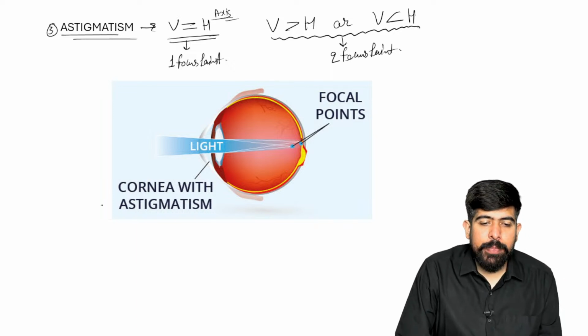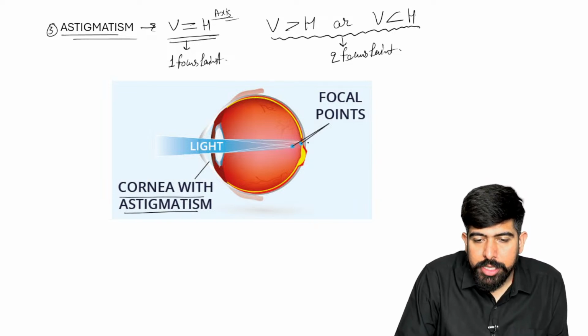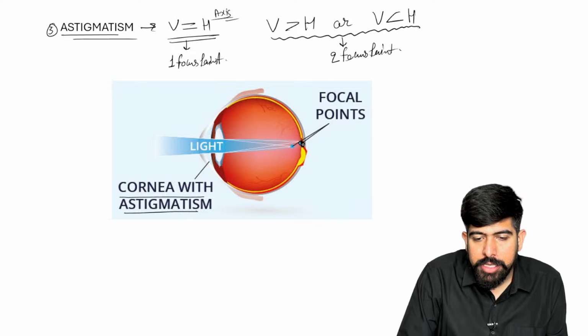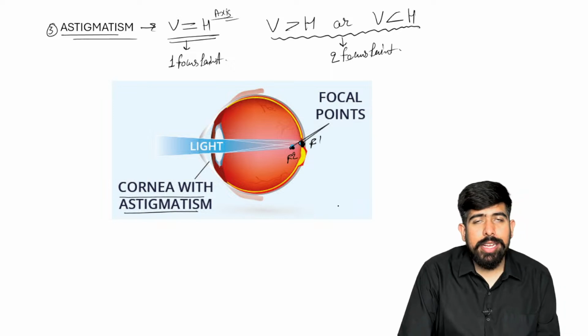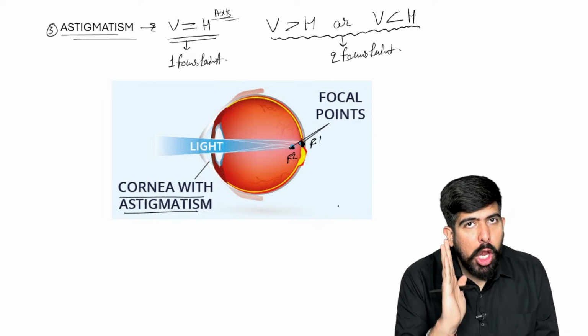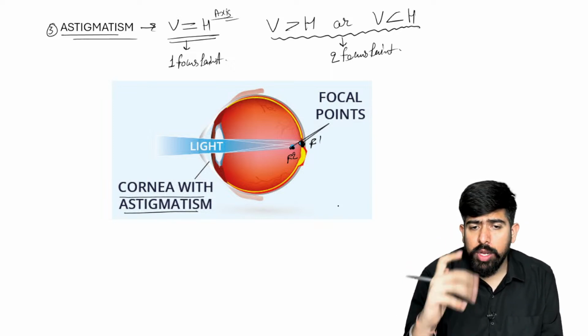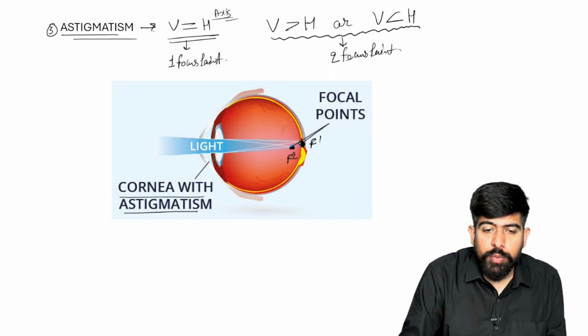So you can see the cornea with the astigmatism. What I'm seeing is two focus points: the one which is here, F1, and the second one here, which is F2. I hope you understand now why there are two focus points here, because in a normal eye the vertical and horizontal axes are equal. That's why we have only one focus point.